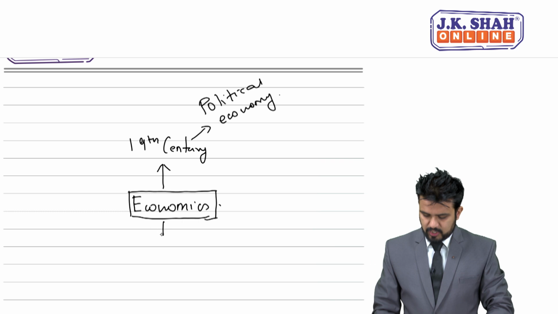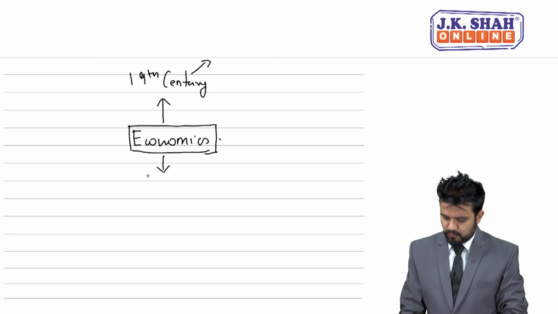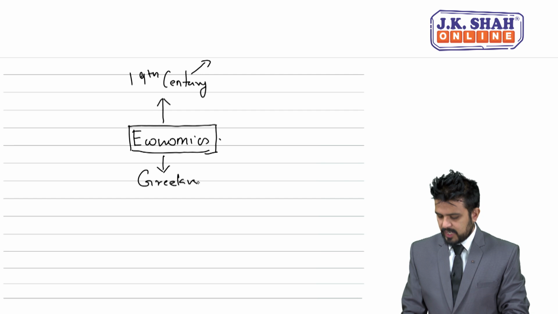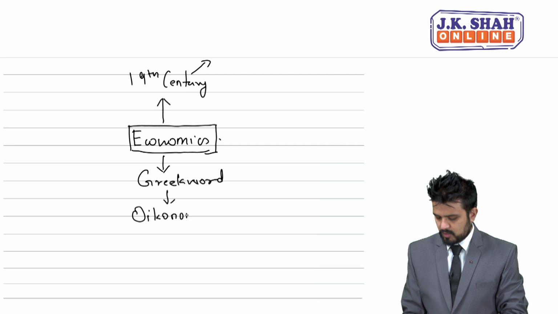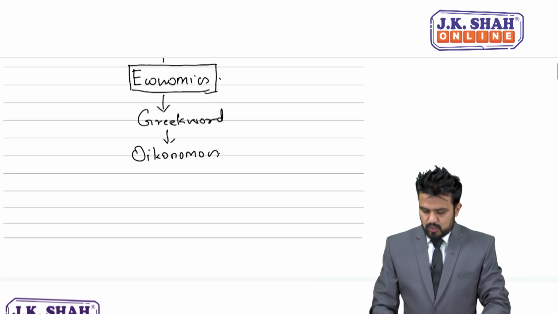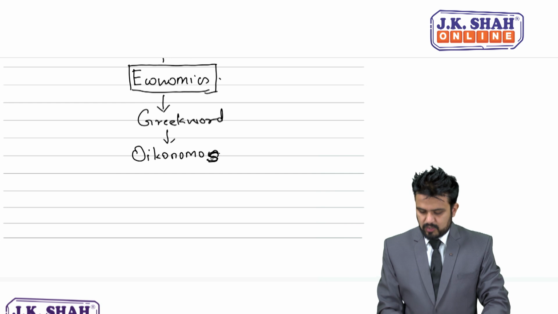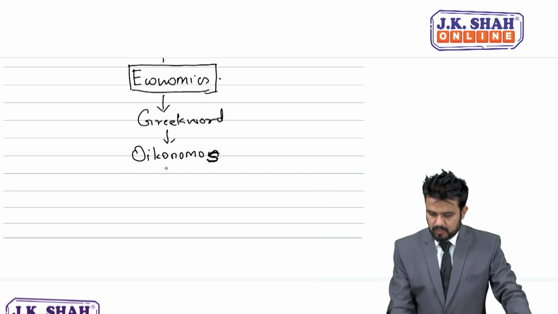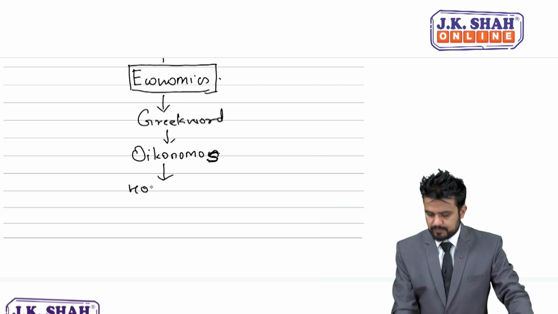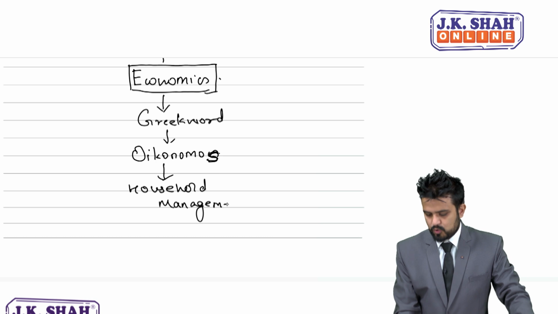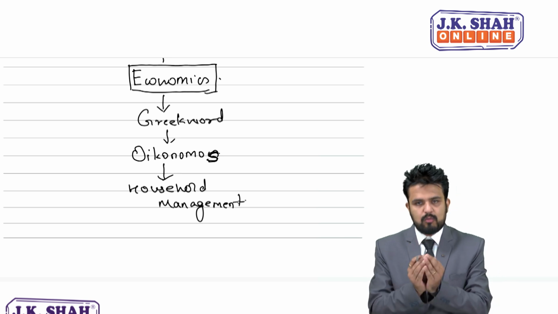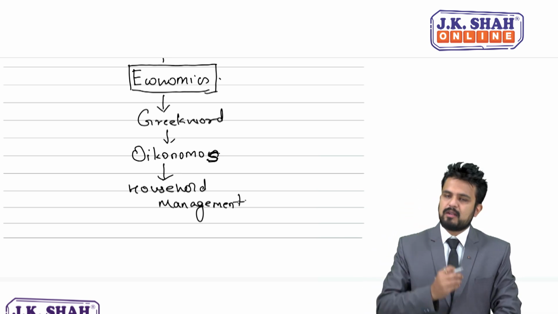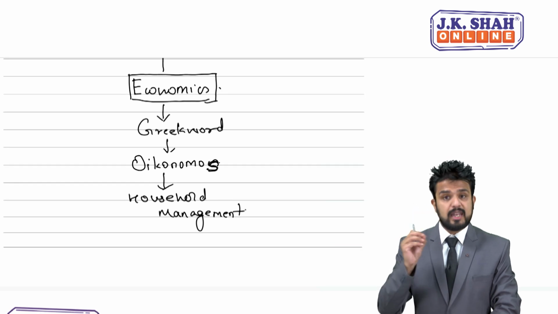Coming to the next point, economics comes from a Greek word, Oikonomos. The meaning of Oikonomos is household management. From the word Oikonomos, the word economics was developed, and it's a Greek word.